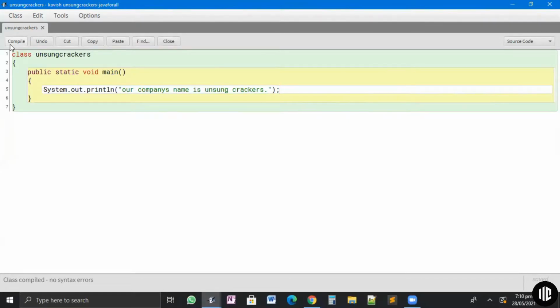You are not supposed to understand this as of now, just an example. The output to this program will be Unsung Crackers. What I have written here is in a programming language called Java, and the output is in English.